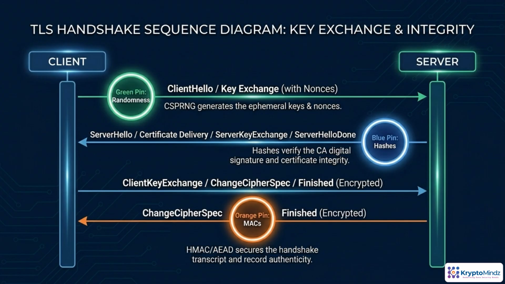Now let's connect these building blocks to the TLS handshake. First, both sides generate fresh randomness with a CSPRNG. Those nonces and ephemeral keys drive the key exchange and ensure every session is unique. Next, the server proves its identity. Its certificate chain and signature are verified using hashes, so the client knows it's talking to the right endpoint and that nothing was modified. Finally, once keys are agreed, MACs or AEAD modes protect the handshake transcript and all subsequent records, providing integrity and authenticity.